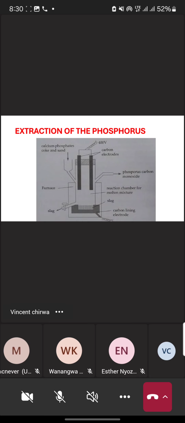After reacting with carbon, this phosphorus pentoxide produces phosphorus as well as carbon monoxide. Remember, in every chemical reaction there is a waste product which is produced. And in this process, our waste product is slag. It contains solids as well as some liquids.